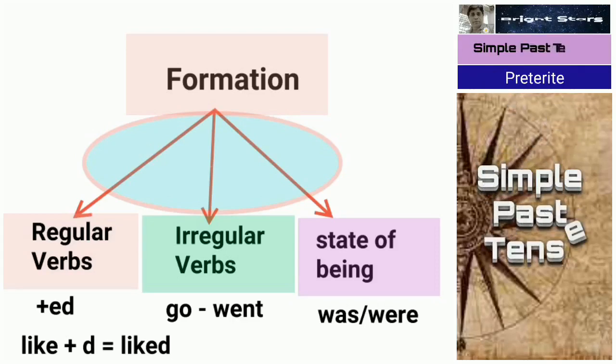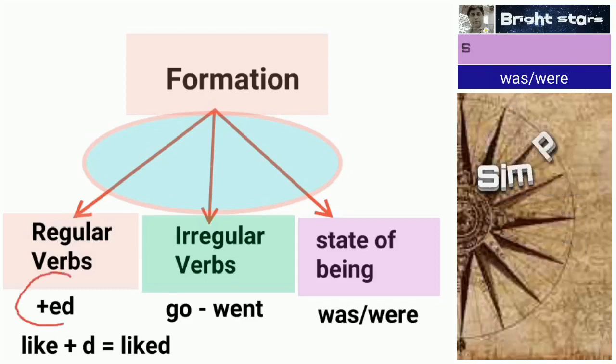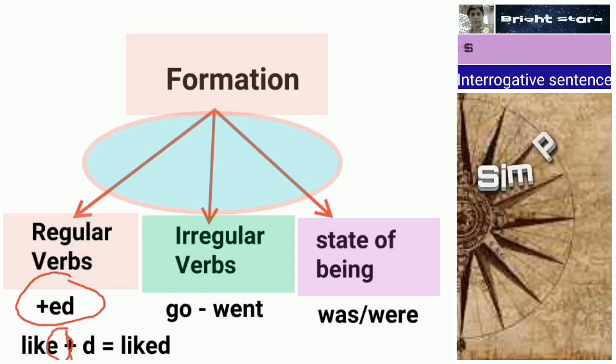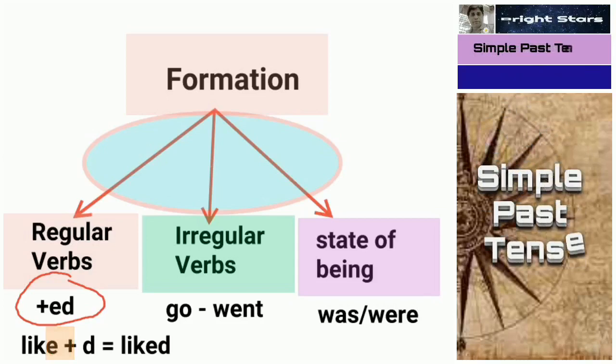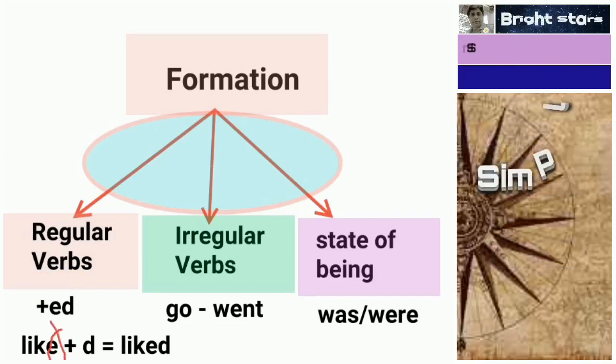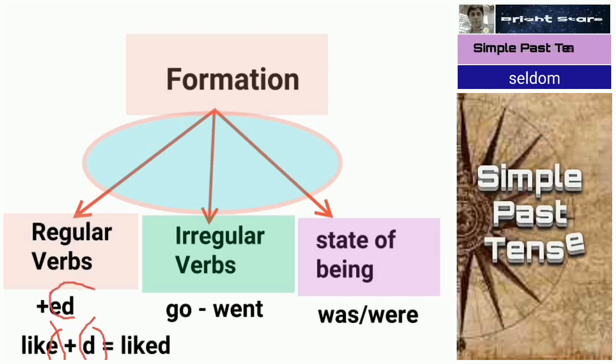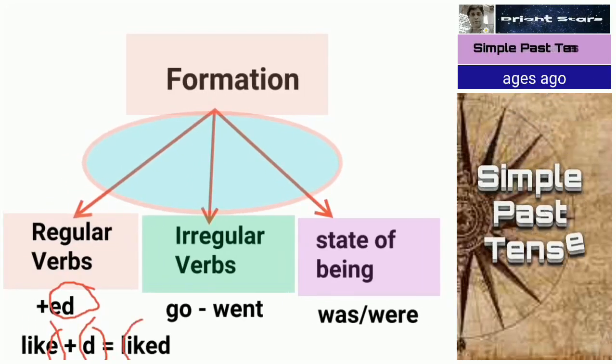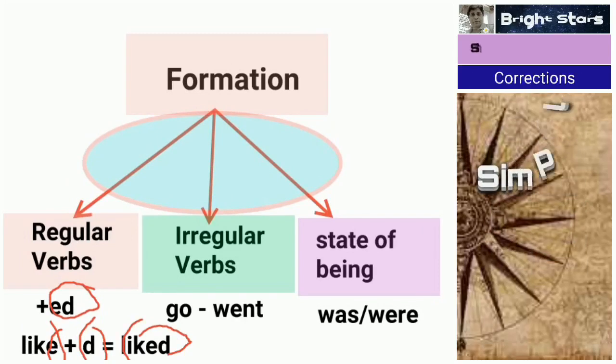But here, for regular verbs, ed is added. If the ending letter is simply e, then we add a d only, otherwise we add ed. This is for regular verbs. So like plus d is equal to liked. For this kind of tense we use this. So this is the way of forming a simple past tense.